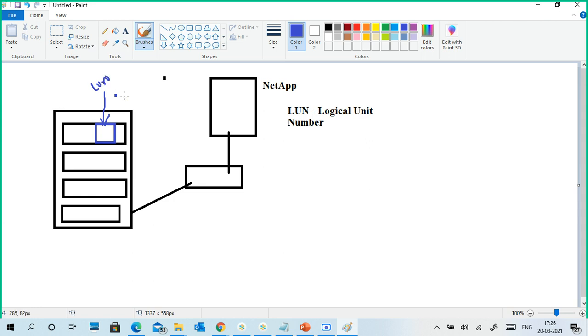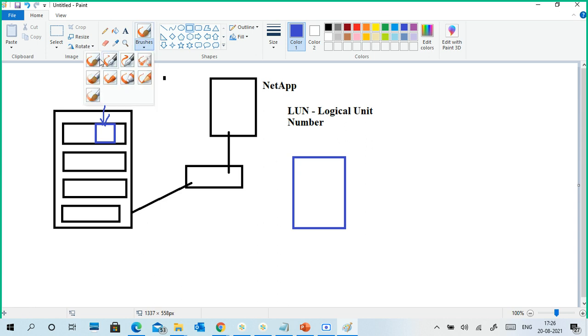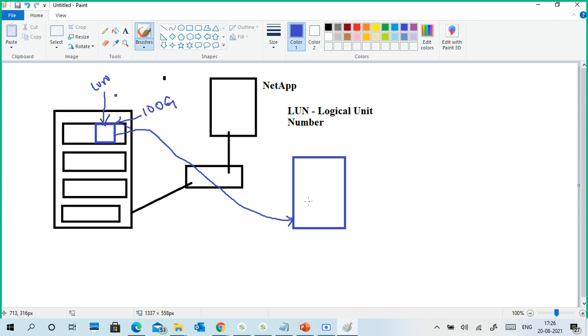This LUN has a certain number. I have a server running here. Through this application, I assign this storage space to this server. For example, this LUN size is 100 GB.